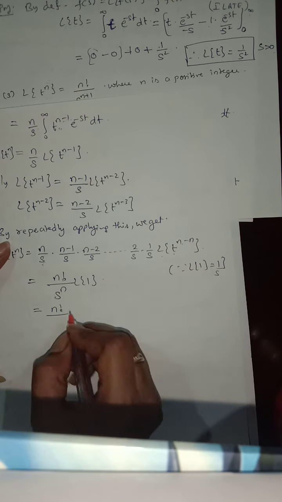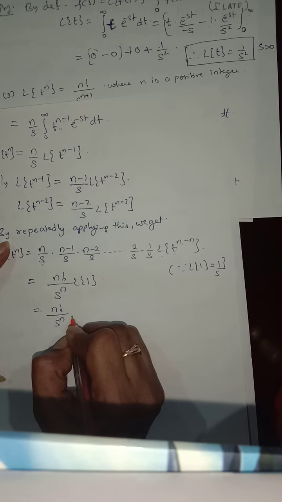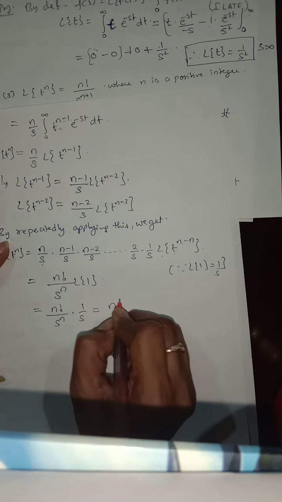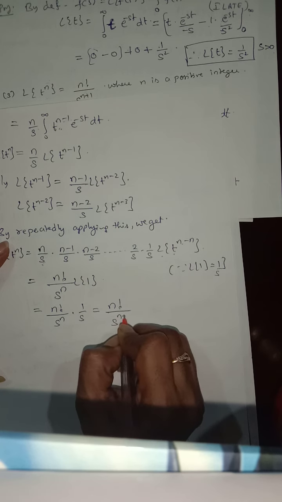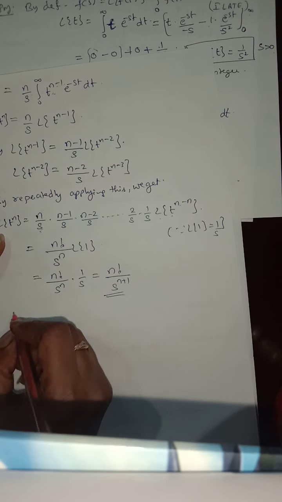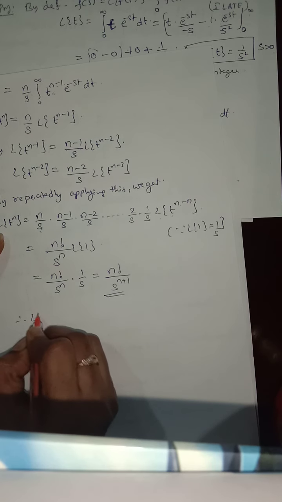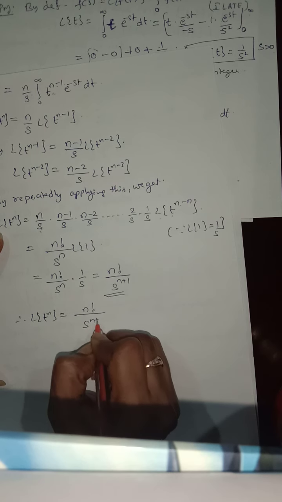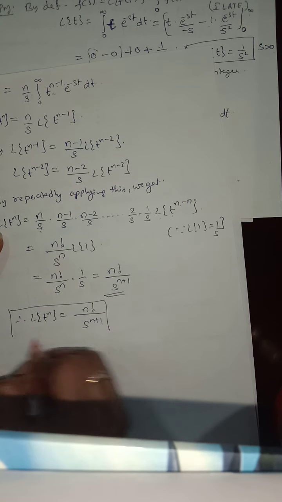L of 1 is 1 by s, no? So s power of n. L of 1 is 1 by s. So what will I get here? n factorial by s power of n plus 1. Therefore L of t power of n is equal to, what is the formula? n factorial by s power of n plus 1.